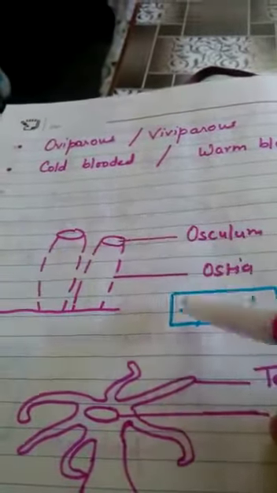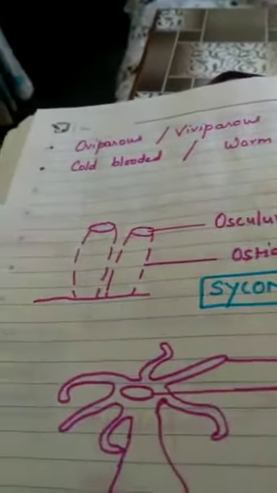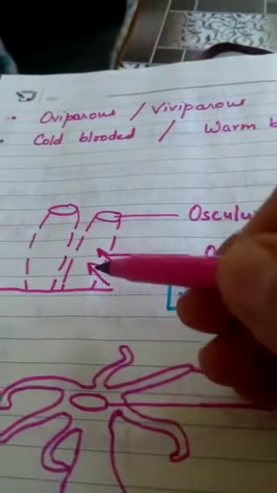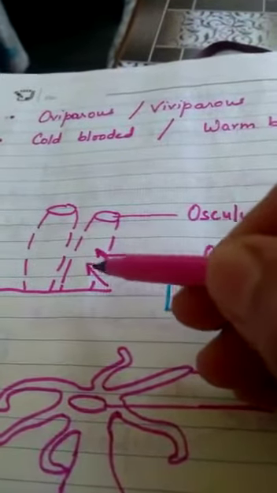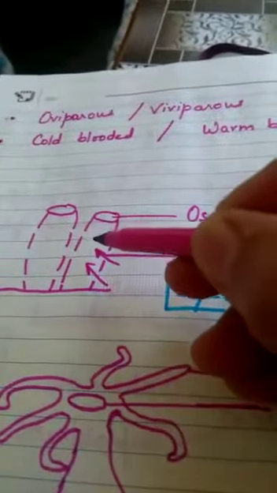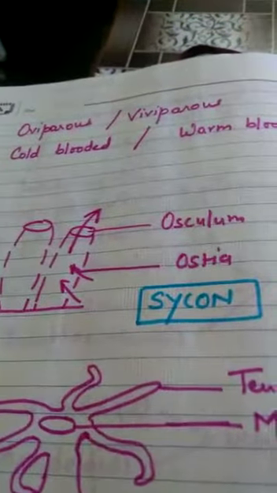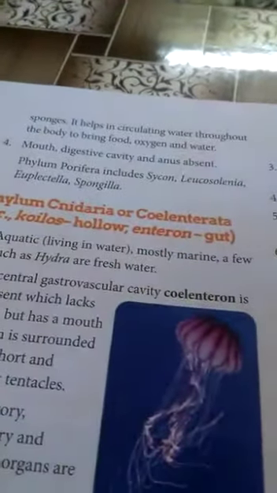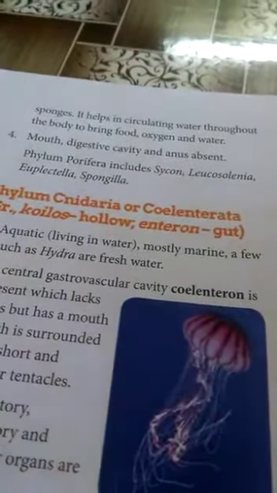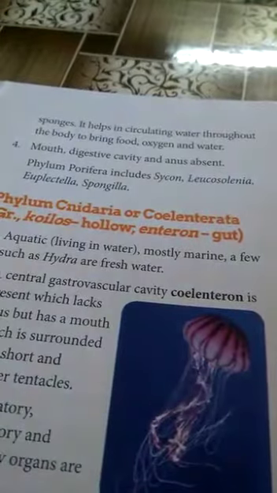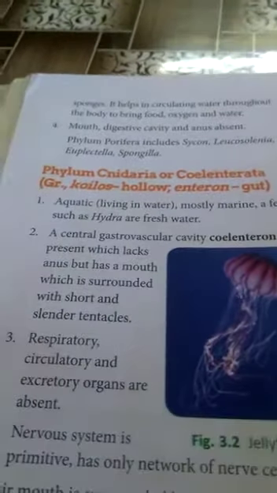Now what does it do? The water comes inside the body through ostia, and along with water, food also comes, microscopic food. So that food is digested and absorbed here, and the waste product is thrown out from the body through the large opening that is called osculum. So there is no mouth, no digestive cavity, and no anus in the body. Only through this circulation of water, food comes inside and waste product goes out from the body. So you have to learn examples of this.